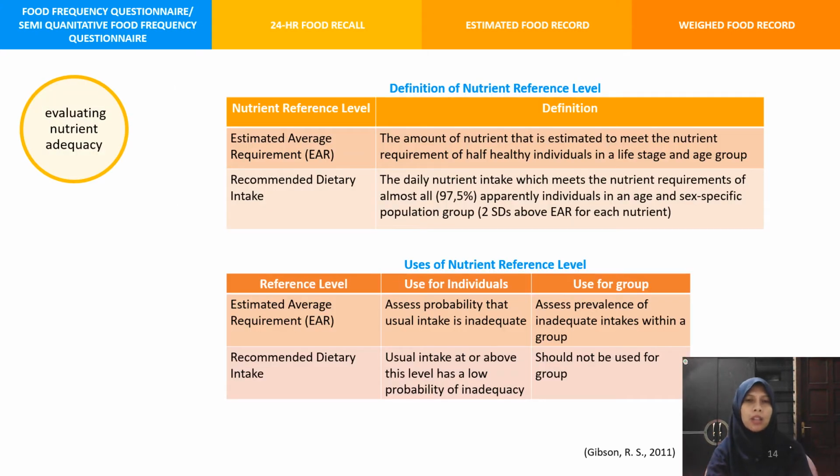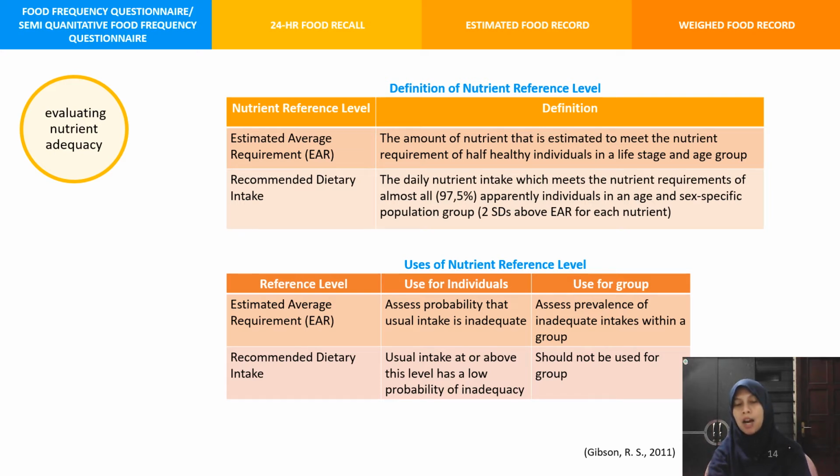After calculating nutrient intake from food and beverage that has been consumed, the next step is evaluating nutrient adequacy. For evaluating nutrient adequacy, we have to compare nutrient intake and nutrient requirement. And how do we know how much the nutrient requirement is? We can use nutrient reference levels. The nutrient reference levels that are commonly used are EAR, or estimated average requirement, and RDI, or recommended dietary intake.